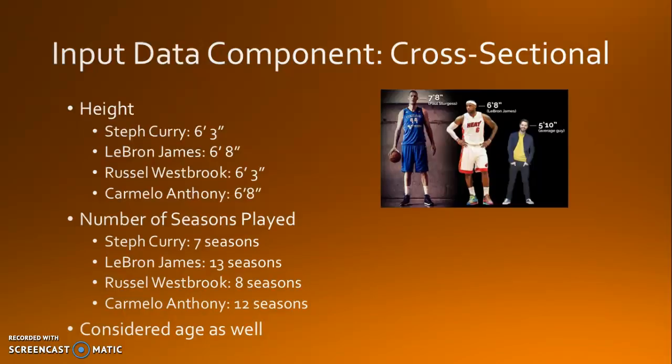When we were first trying to approach this problem, we weren't sure what factors we were going to look at. We definitely knew we wanted to focus on points scored and minutes played, but we also considered looking at height for each of the players, the number of seasons that the players have been in the NBA, and age as well. We ended up not using this data, and we threw out age because we weren't sure if it would be time series or cross-sectional, and we didn't know what that was going to do to our model. So we decided to focus on just the 2 time series data sets that we picked. We did consider these, but we ended up not going with them in the end.